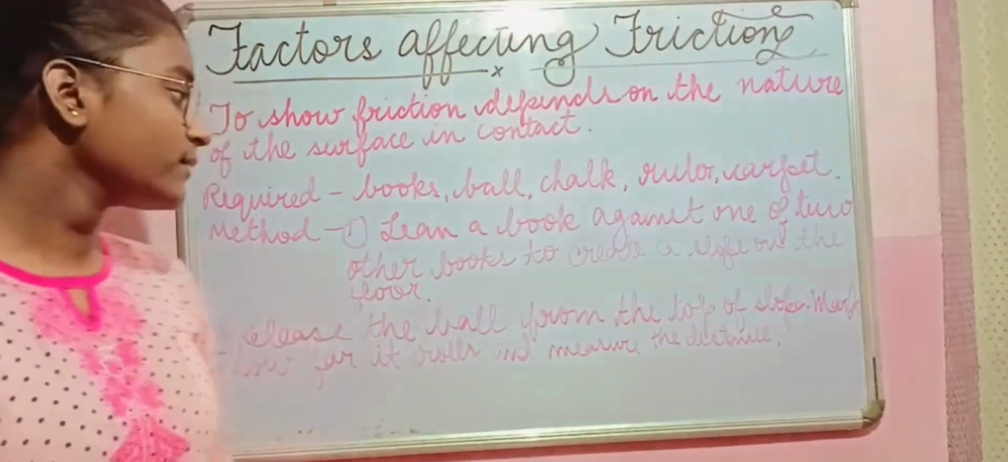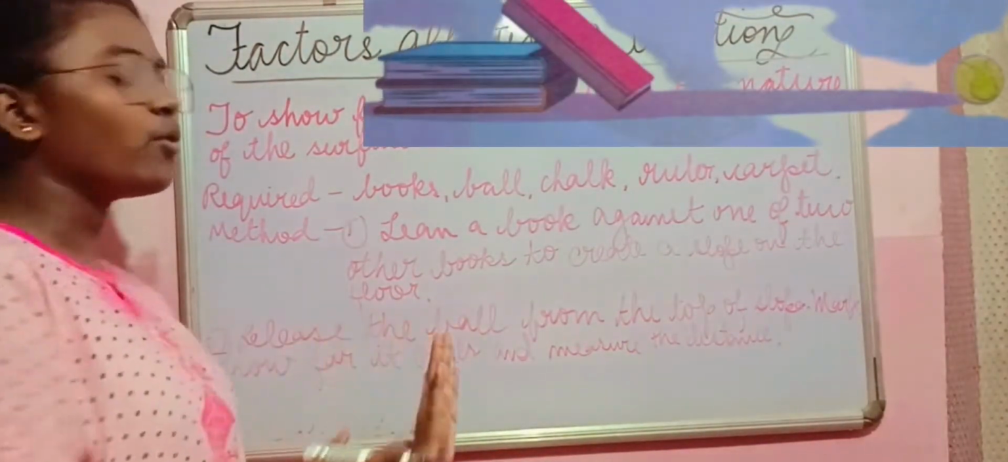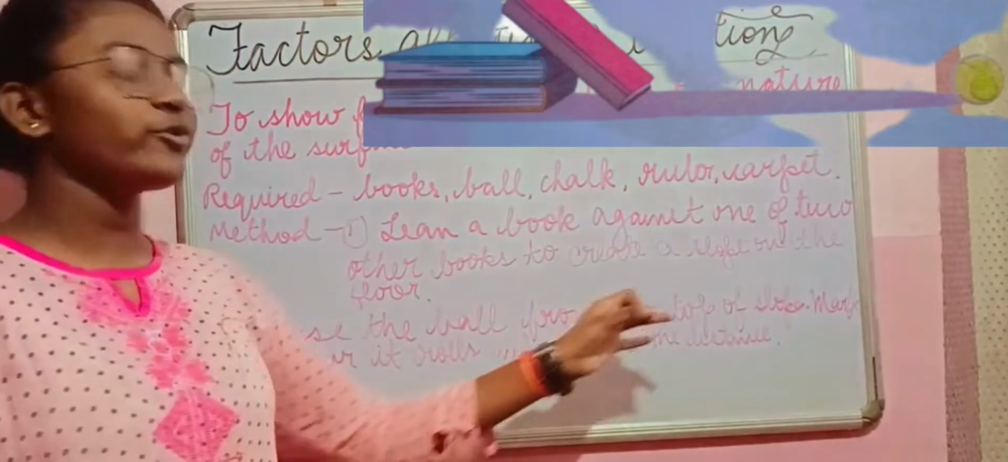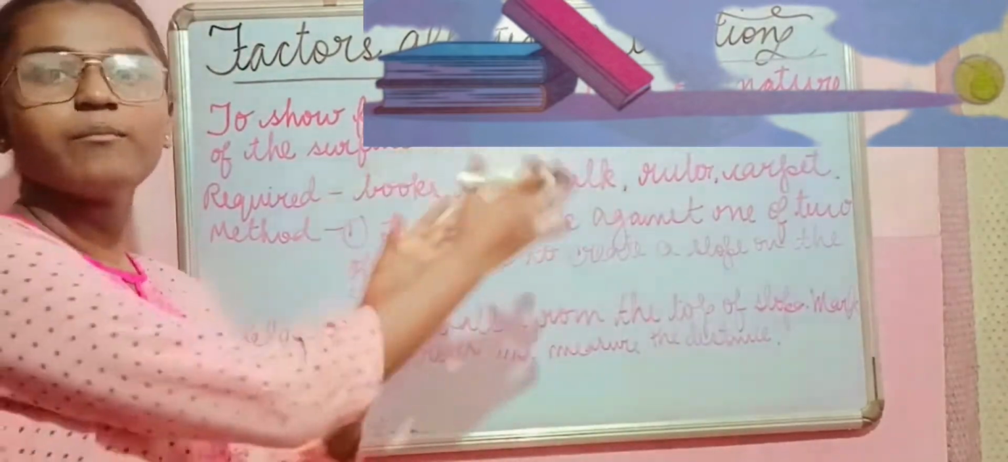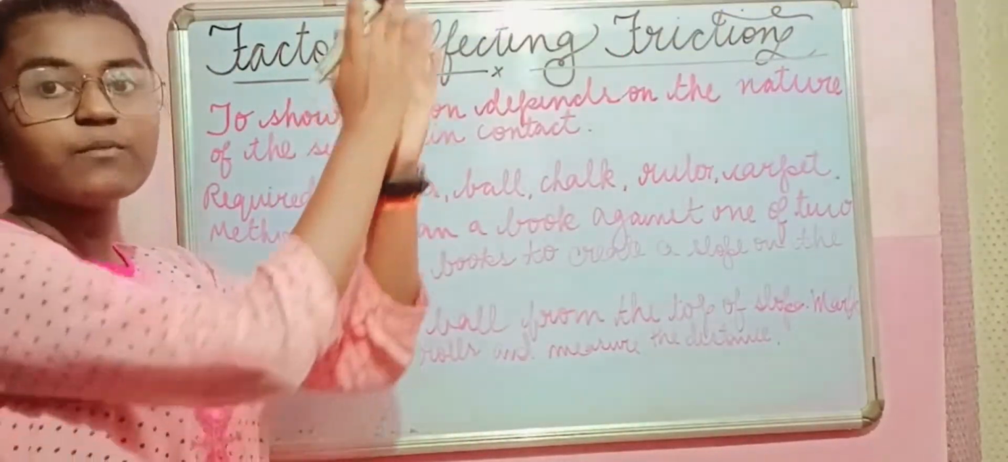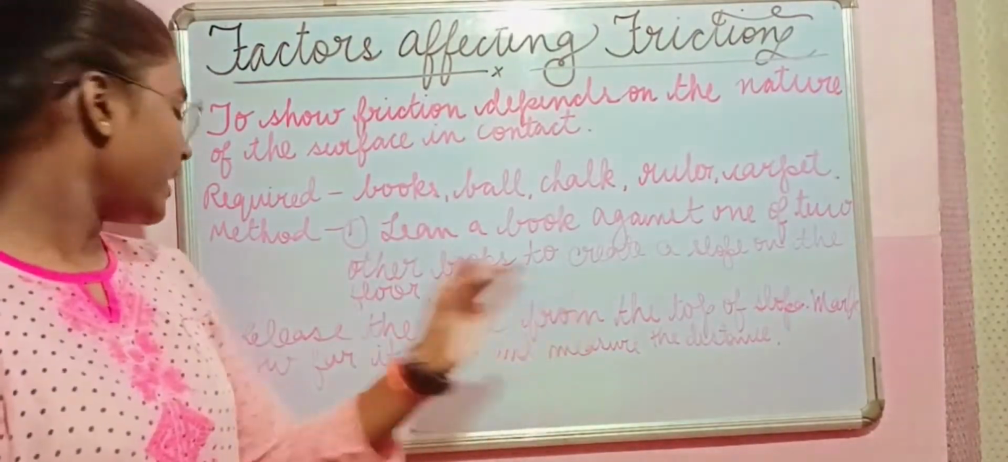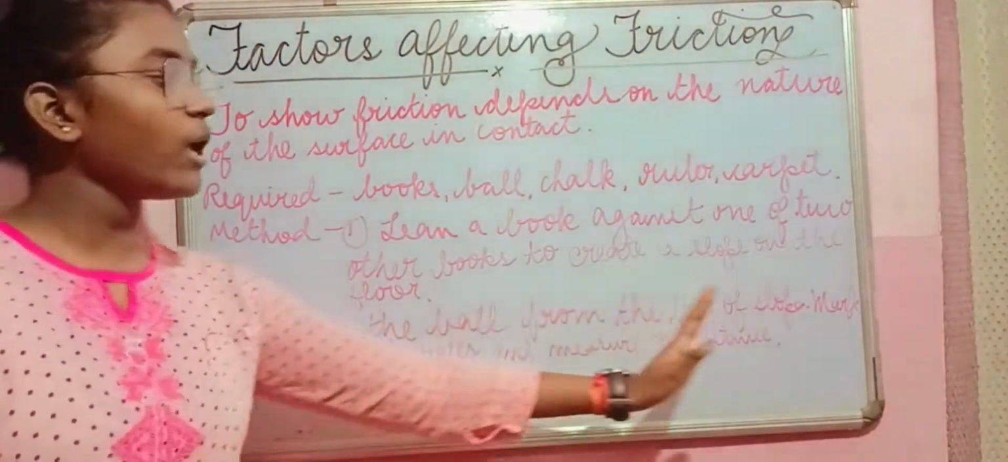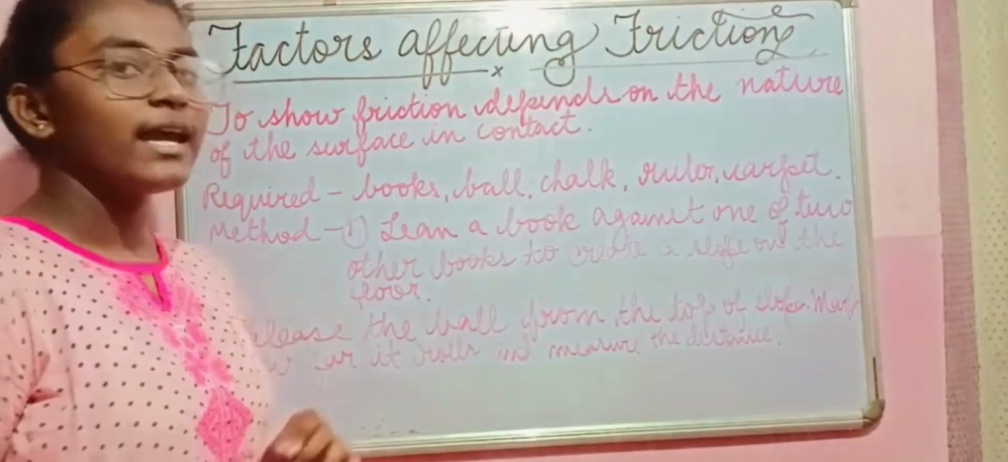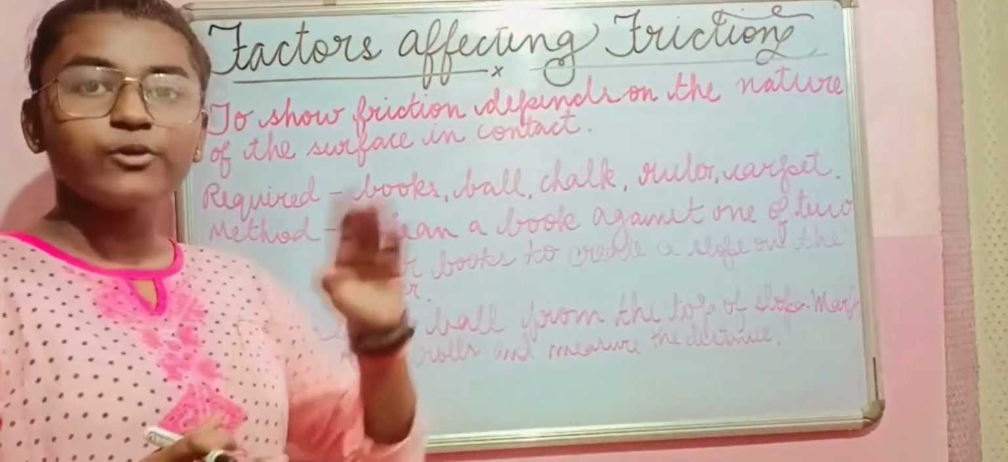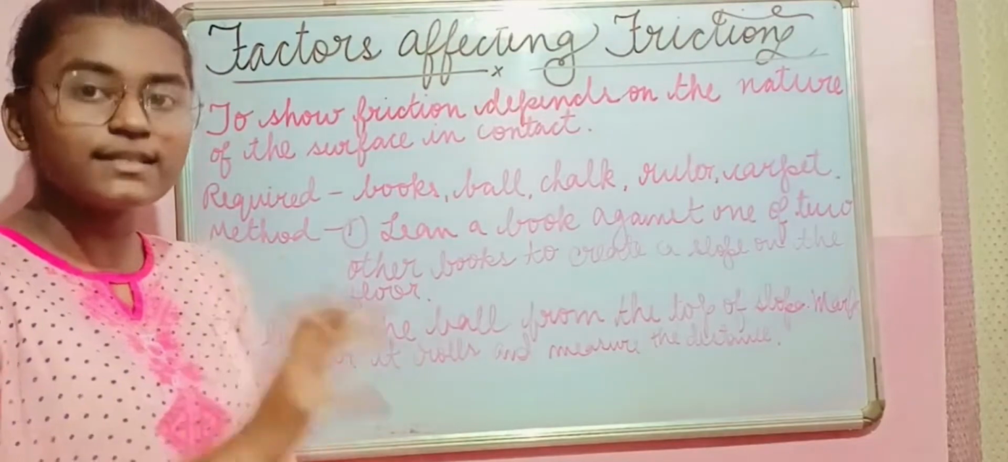Okay, now release the ball. You have to release the ball from the top of the slope. And now you have to mark how far the ball rolls and goes. How much distance does it cover?